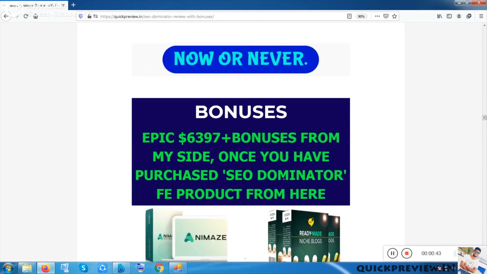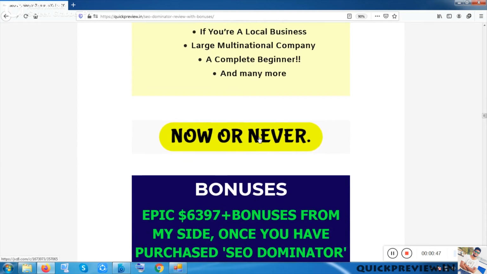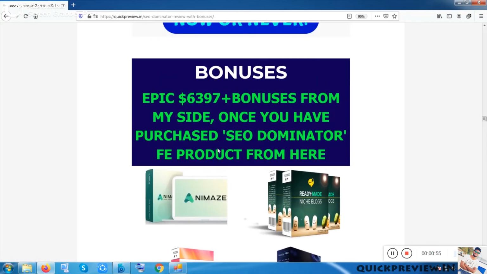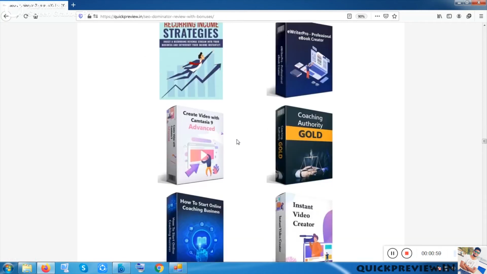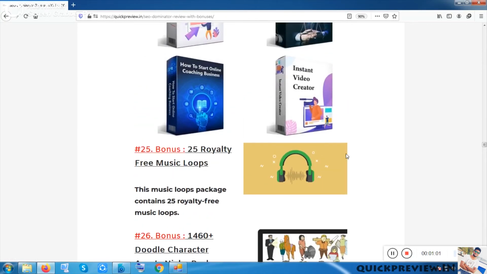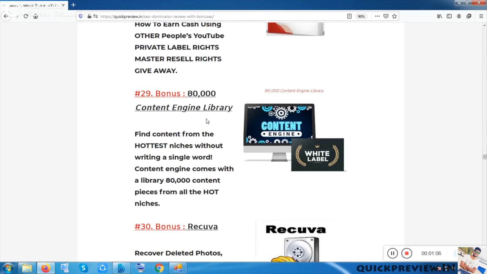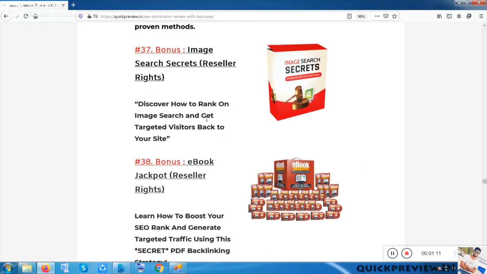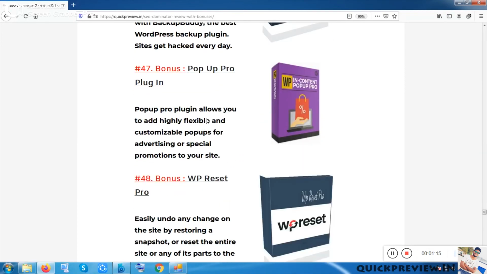Okay, so now let me show you the main thing which I want to show you, the bonuses. By clicking these buttons you can easily get access to the software and the bonuses also. So these are the bonuses. Let me show you. One by one I have put here so many images, and after 24 bonuses I have put some little description and also images, because I think the same thing is boring. That's why I have selected a unique way.